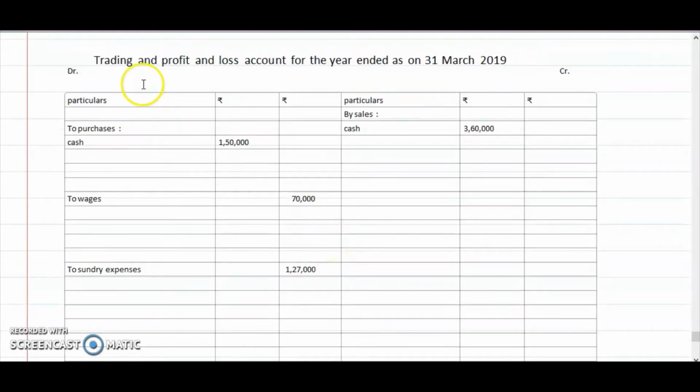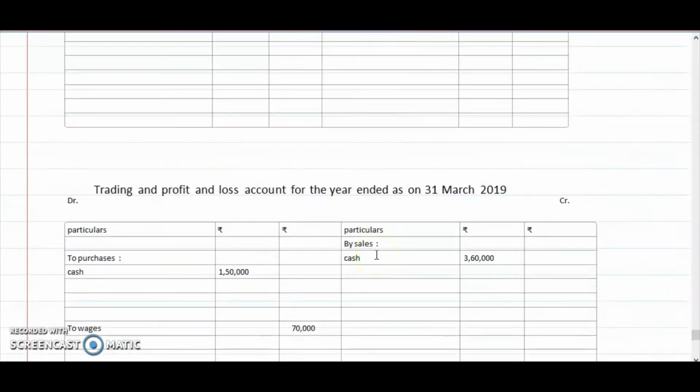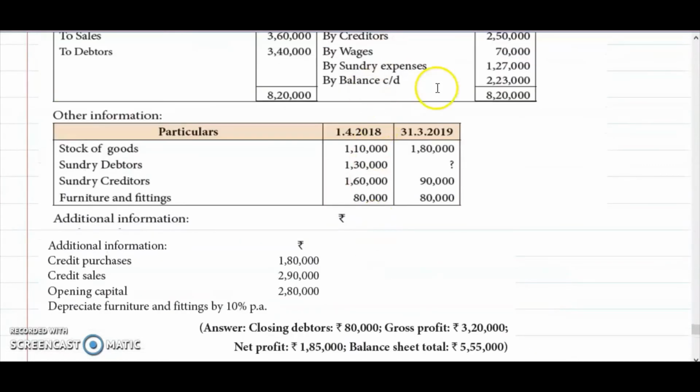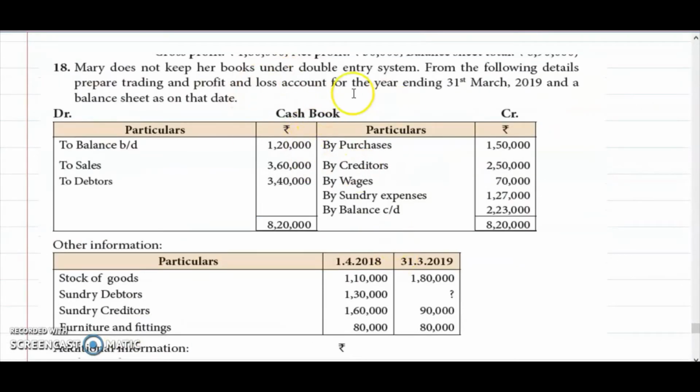Many of you have asked about this. I have posted 2 videos for your 11th standard. Kindly go and refer to the basics of final accounts. Okay, they have to be prepared in a single account only. Next, what is given in the problem? Balance carried down 2,23,000. What is the meaning? This is the cash book balance. So cash at the year end we are having 2,23,000. As I already informed you, this will appear in the balance sheet as cash, an asset.